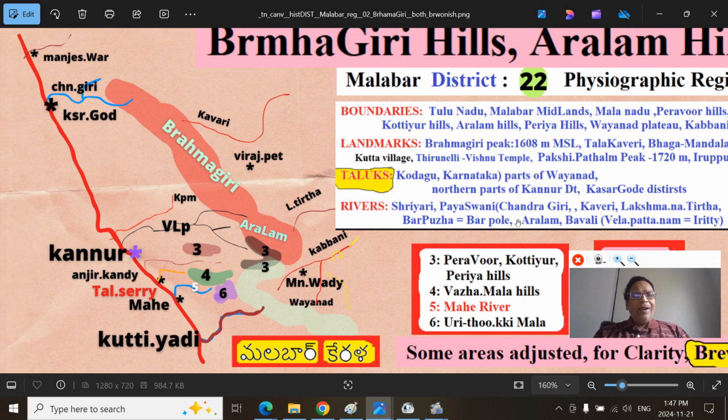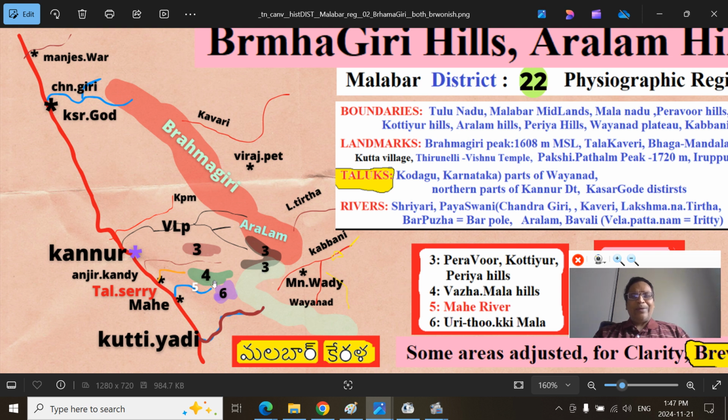I have kept these 22 or so physiographic regions constant so that you will have clarity, and you need not go all over them. But for those interested, you can see I have put three mountain ranges: the Peruvur Mountains and Kottayur Mountains. This is the Peria Mountains, all part three.